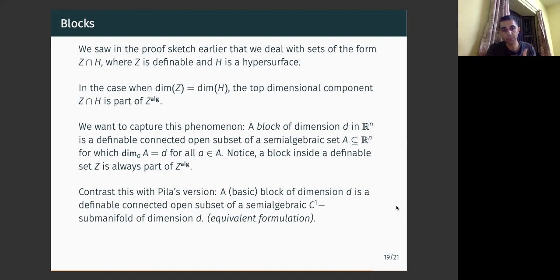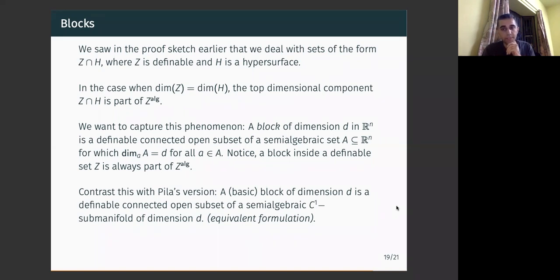Okay, contrast this with Pila's version of the block, which appears in a later paper, where a block of dimension D is again a definable, connected, open subset of a semi-algebraic set, but now the semi-algebraic set has to be a C1 submanifold of dimension D. And so this analytic argument is something that we are completely able to avoid in this part of the proof